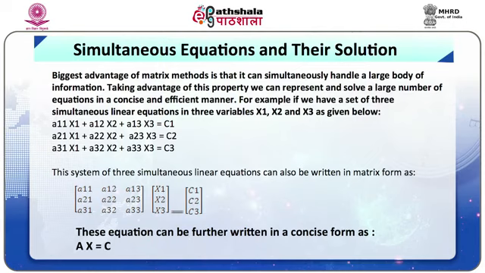These equations can further be written in a concise form as AX equals C, where A is a 3 by 3 square matrix and X and C are column vectors, matrices of order 3 by 1.